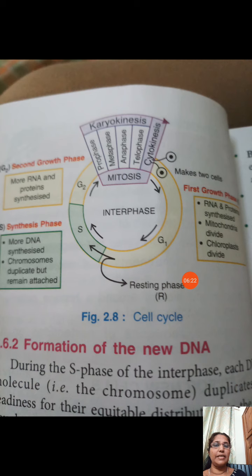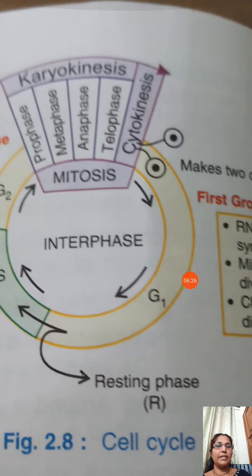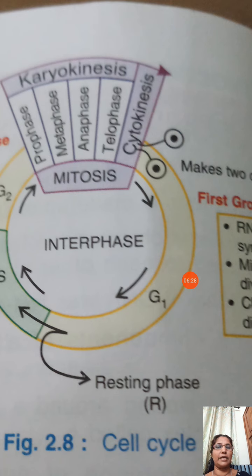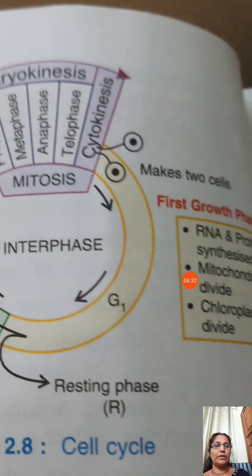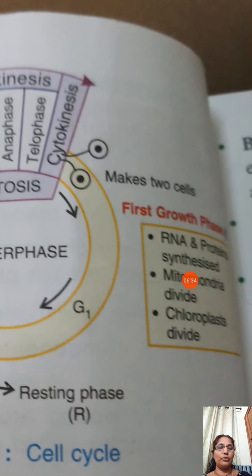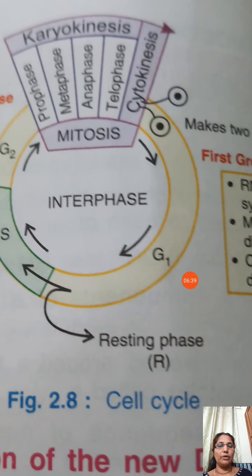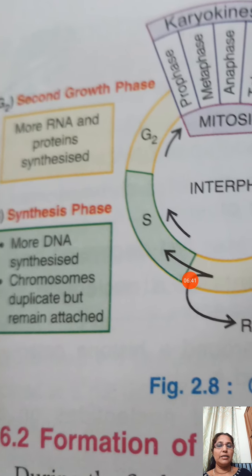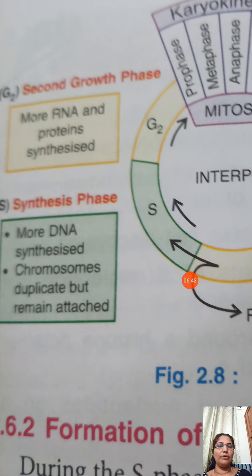In the cell cycle also, you can see two smaller cells are formed first. After the cytokinesis, two small cells form. In the picture you can see the first growth phase, G1, where the smaller cell grows larger. Then the second phase, you can see the synthesis phase.